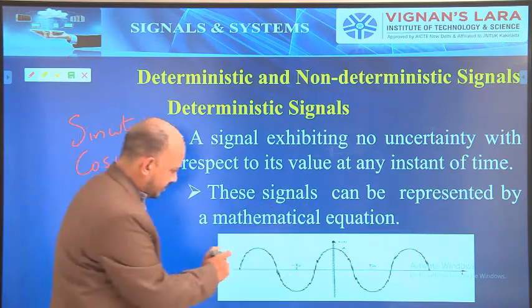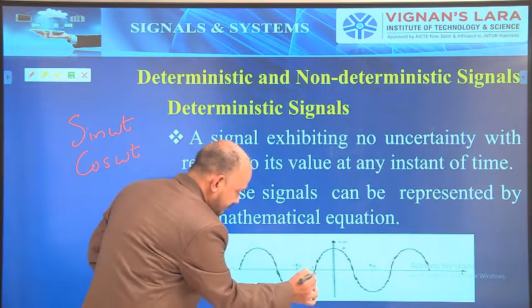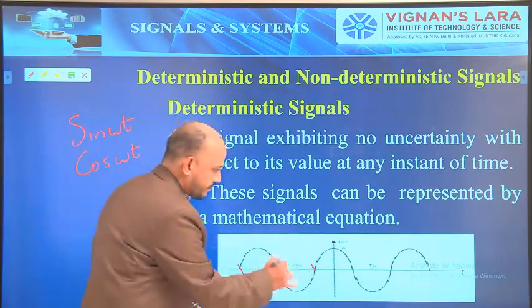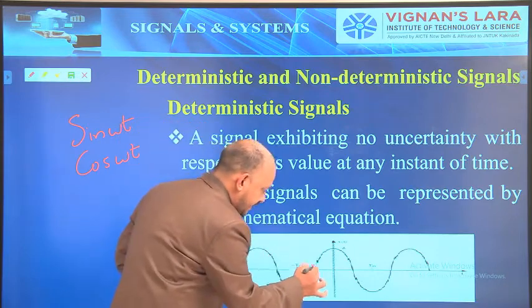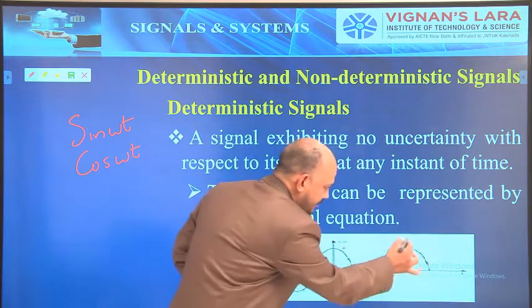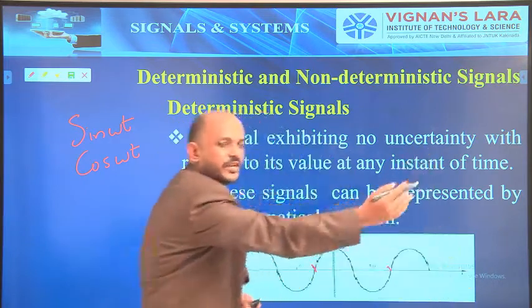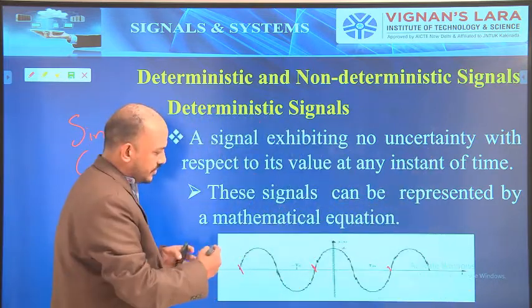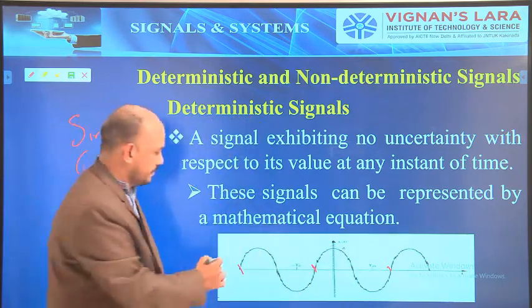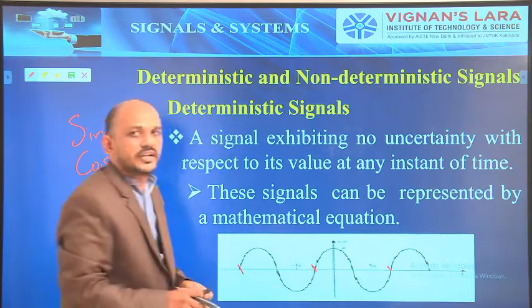See, let us consider from this point to this point. You can take it as a shape. Now again the same shape is repeating in the next one. Again the same shape will repeat. Again the same shape will repeat. So we can predict what the next existence will be.